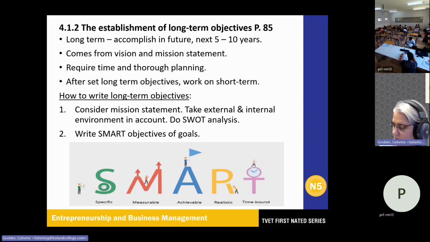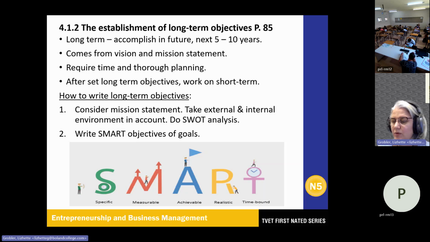Achievable. Obviously, this must be realistic and within the capacity of the organization. And then the next one is realistic or relevant. This is where you must address what the business does, so that the goals should be derived from the business mission as well as the vision that you want to achieve. Time bound, as I said, must always be linked to a time frame.